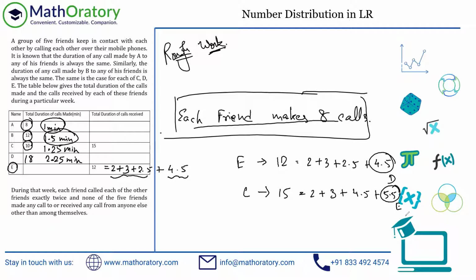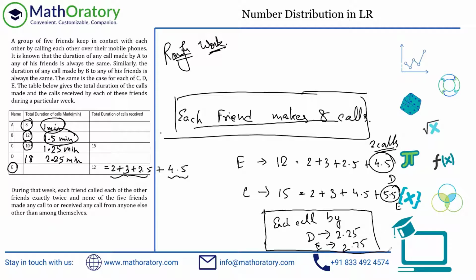But please understand, these are 2 calls, right? So I would also keep this in mind when I'm going into the questions. 2 calls by D are of 4.5 minute duration. Similarly, 2 calls of E are of 5.5 minute duration. So if you want, you can write this down specifically. Each call by D is 2.25 minutes in duration, and E is 5.5, half of that, 2.75 minutes in duration. If you want, you can write this down. I would not have written this down. I can figure this out whenever required in the question. So effectively, I don't need the entire table to solve it. I can simply figure this out, right?